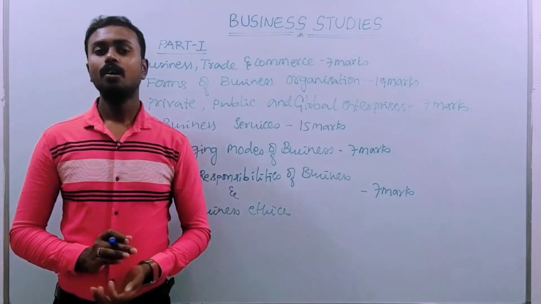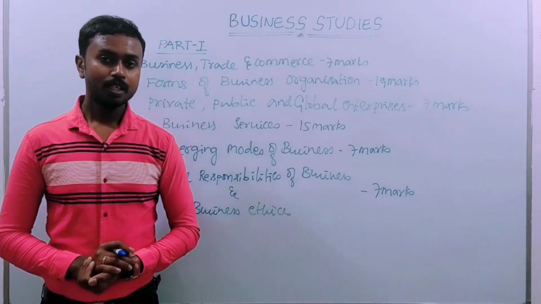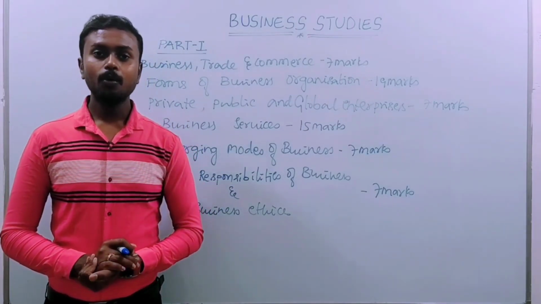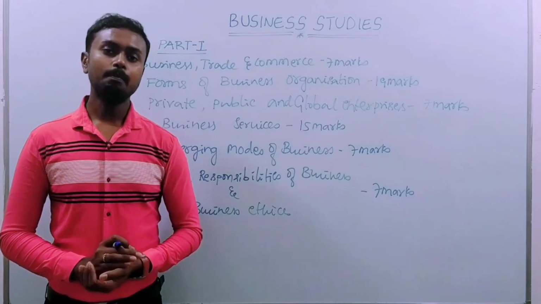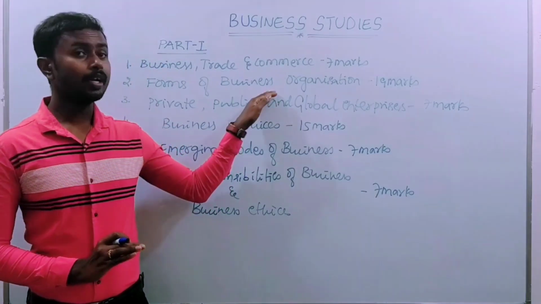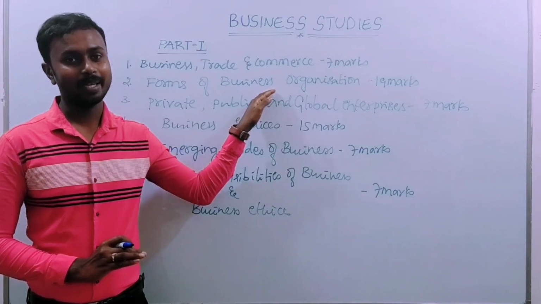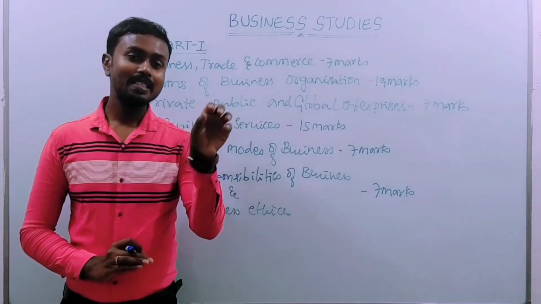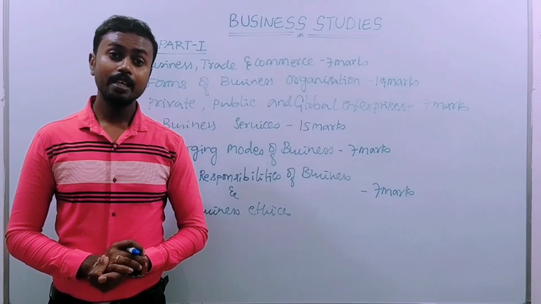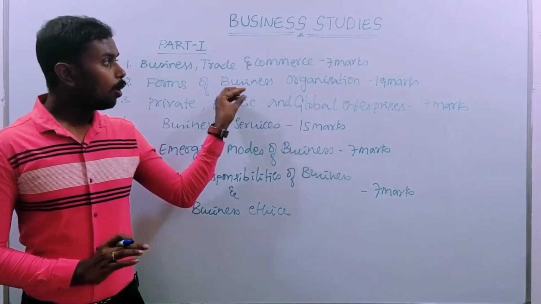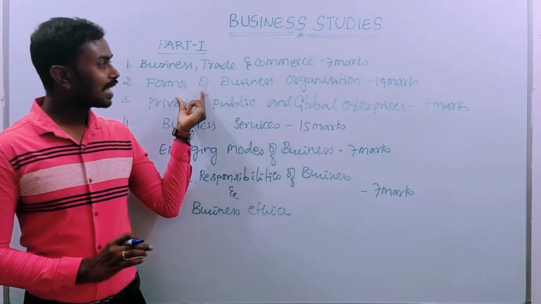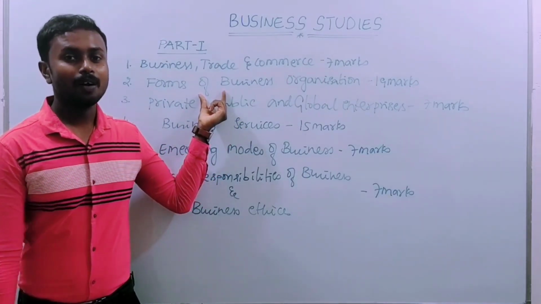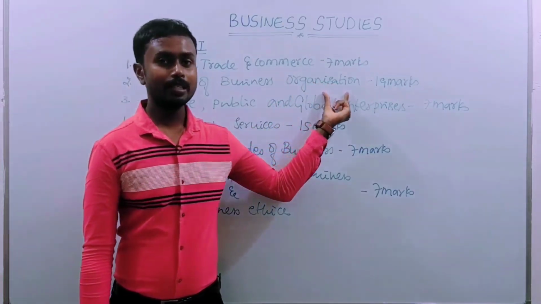And the fourth one is the cooperative society. The main objective of a cooperative society is service motive. And the last one is the joint stock company, that is, MNC, multinational companies. These are all the 5 forms we learn in the second chapter, forms of business organization.